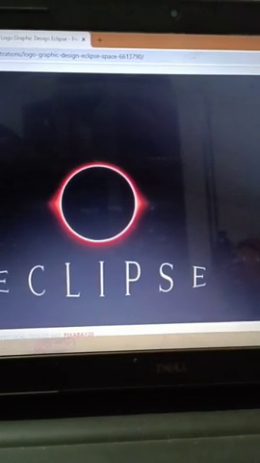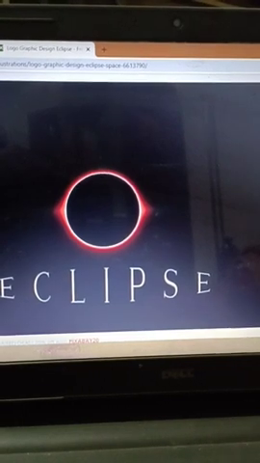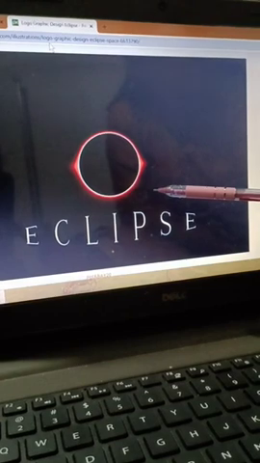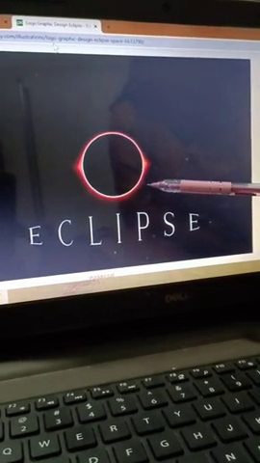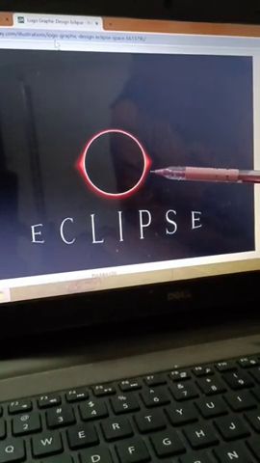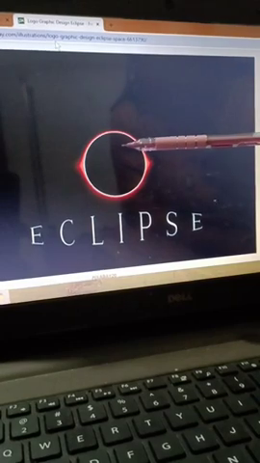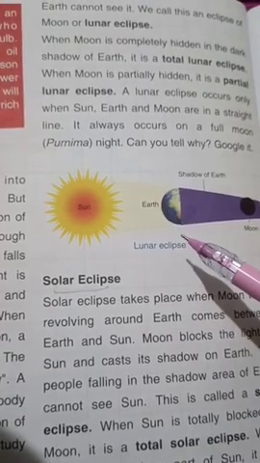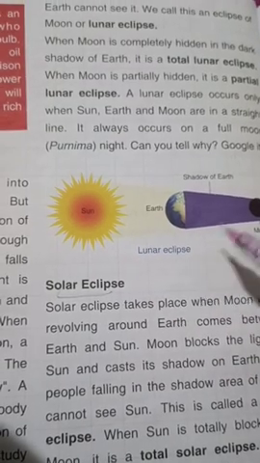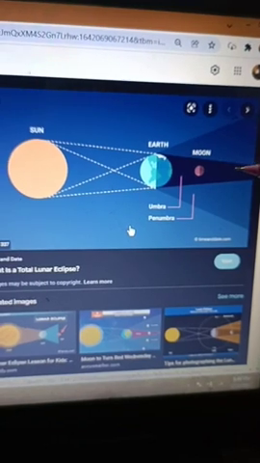Now, what is eclipse? The word eclipse means hidden from view, which means that it is not visible. A total or partial darkening of a heavenly body like the sun or moon owing to the formation of shadow causes an eclipse. Now, there are two types of eclipse. One is lunar eclipse and another is solar eclipse.